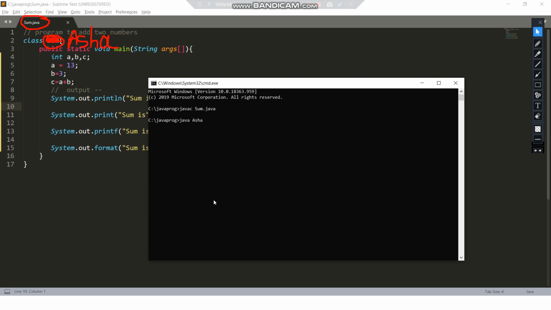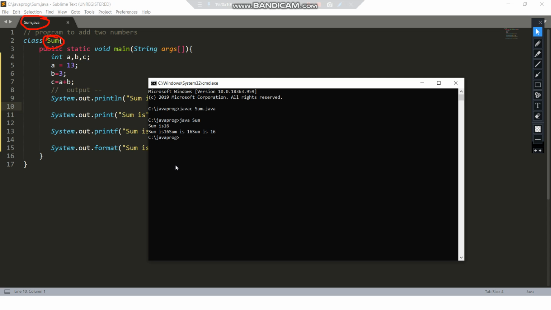So this thing I was going to tell you guys, that if you make the class name and the program file name the same, you won't have difficulty while running and compiling your file. But if you make different names for your file name and your class name, you will have to remember what your file name was and what your class name was. For now, our class name is Sum over here, so I'll type Sum and then we'll hit enter.